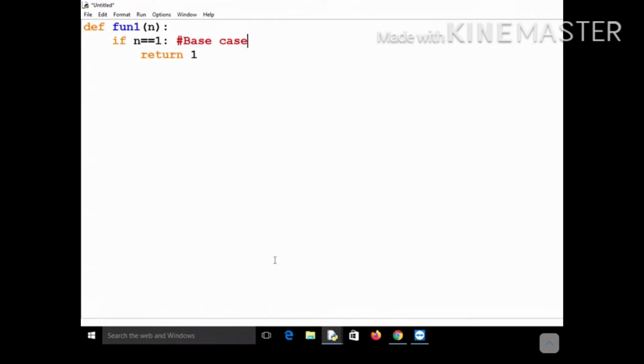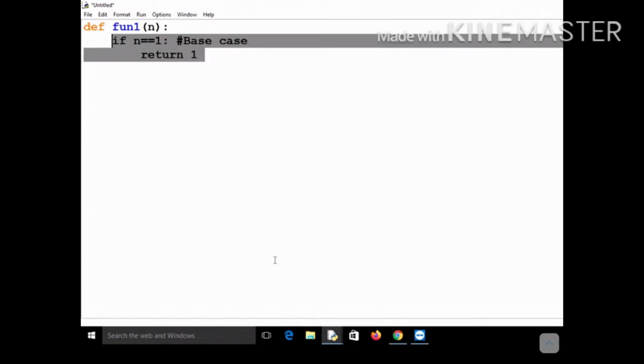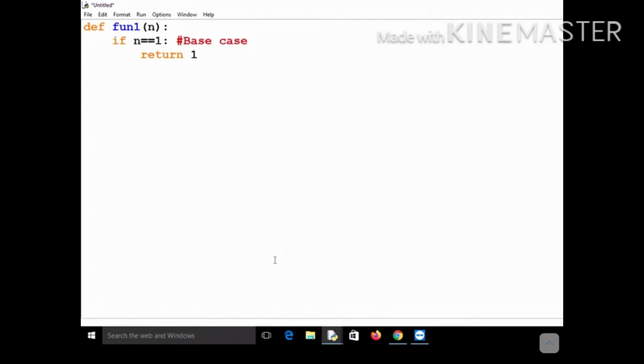Now the thing is that when we are defining this base case, it must be reachable. This base case must happen. If it does not happen, then there is no meaning of this base case, and your recursive function will become insensible. So in order to make it sensible, you should define a base case. That is the first thing, and this base case must be reachable also. That I forgot to mention in the previous class.